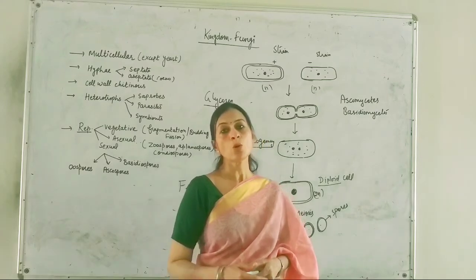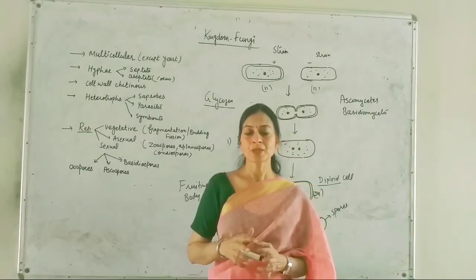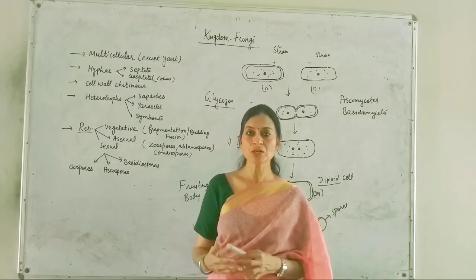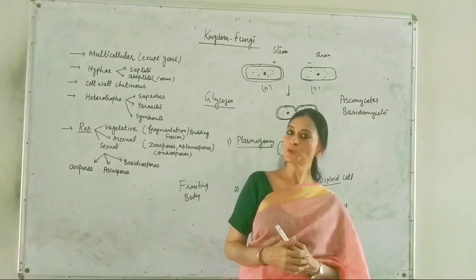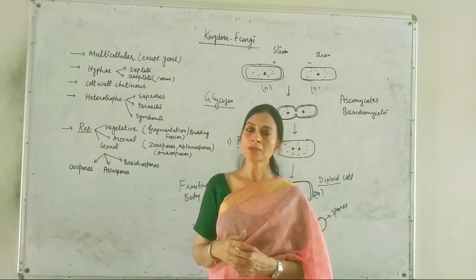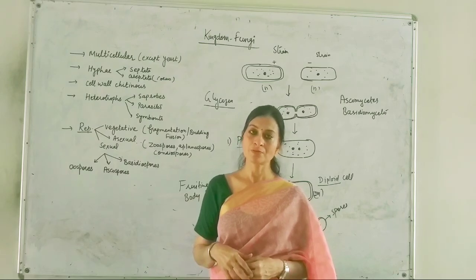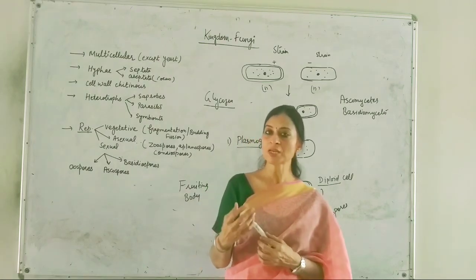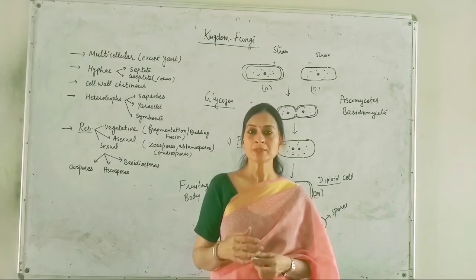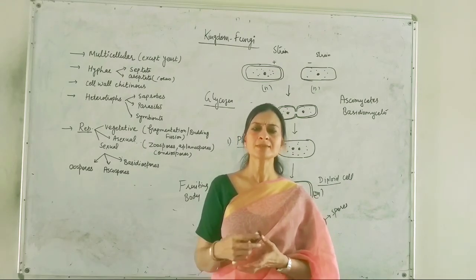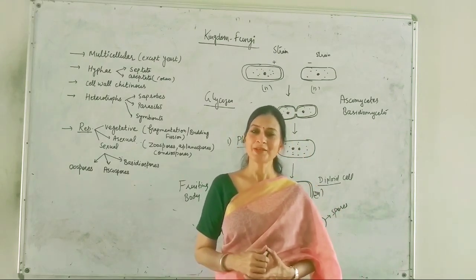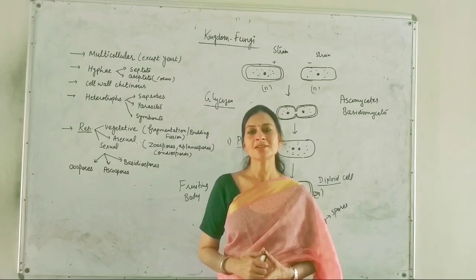On the basis of the type of hyphae, type of fruiting body and type of reproduction, they are further classified into classes that we are going to study in the forthcoming lectures, like Ascomycetes, Basidiomycetes, Deuteromycetes. These classes we are going to discuss in the next lecture. And I hope the features of kingdom fungi are clear to you.